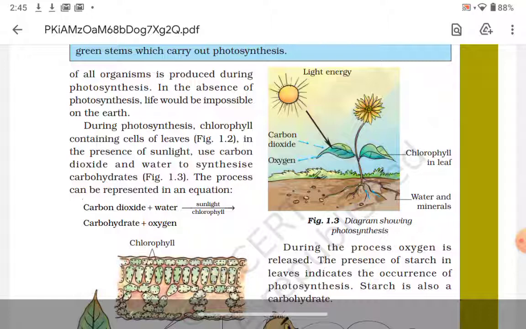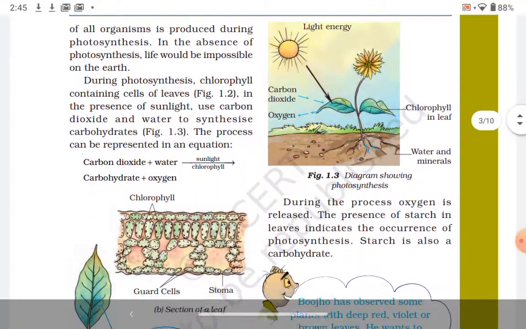As I told you, the hydrogen and the carbon dioxide make carbohydrate. I think the formula is C6H12O6. So let's move further.